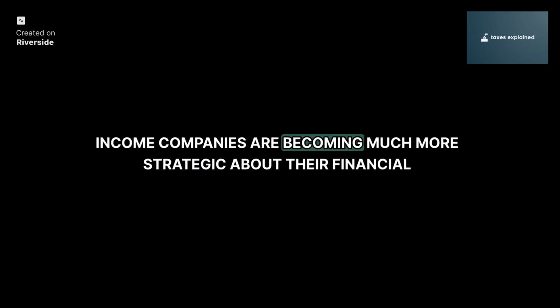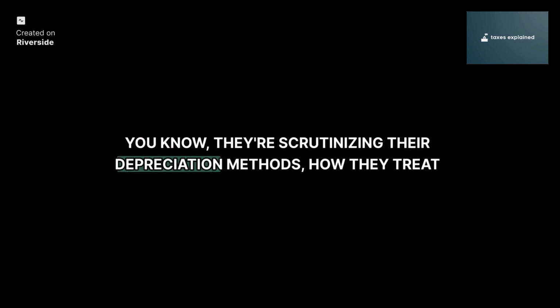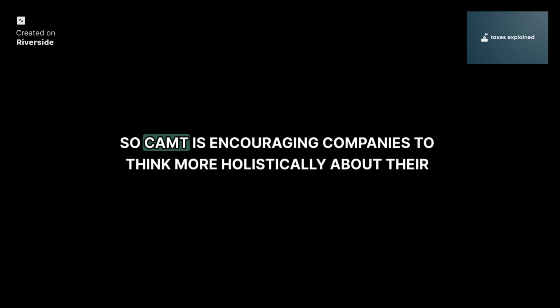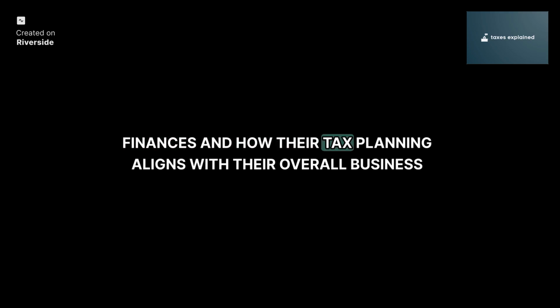Well, with this increased focus on adjusted financial statement income, companies are becoming much more strategic about their financial reporting. They're scrutinizing their depreciation methods, how they treat foreign income, all these details that can ultimately affect their AFSI and potentially trigger CAMT. So CAMT is encouraging companies to think more holistically about their finances and how their tax planning aligns with their overall business goals.